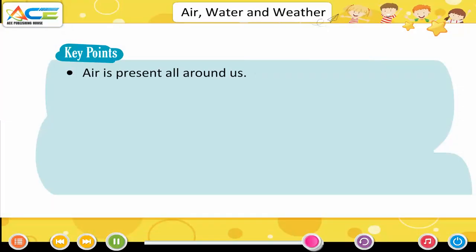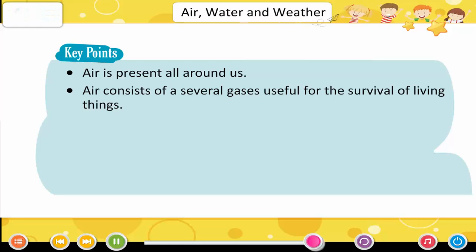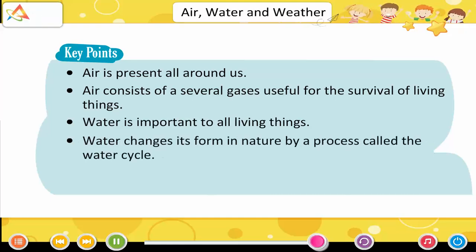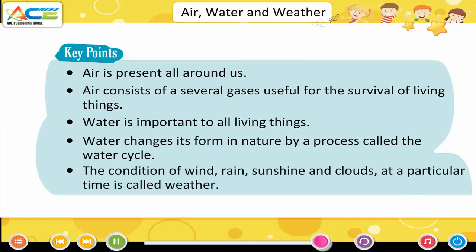Key points. Air is present all around us. Air consists of several gases useful for the survival of living things. Water is important to all living things. Water changes its form in nature by a process called the water cycle. The condition of wind, rain, sunshine and clouds at a particular time is called weather.